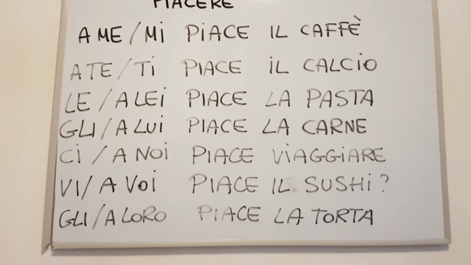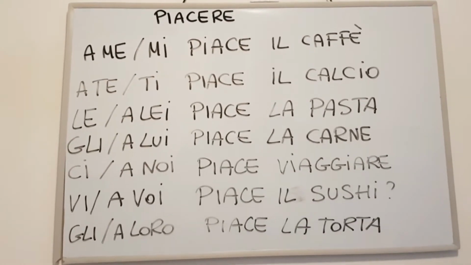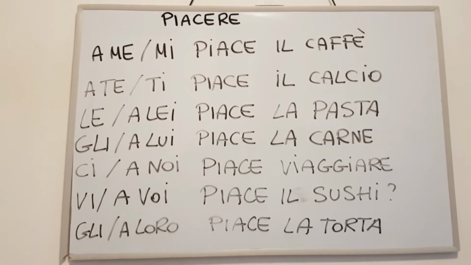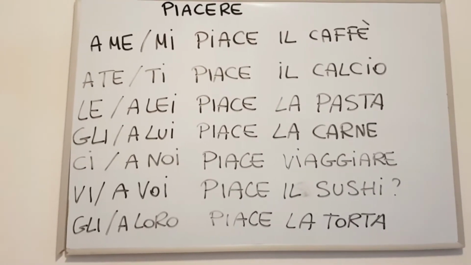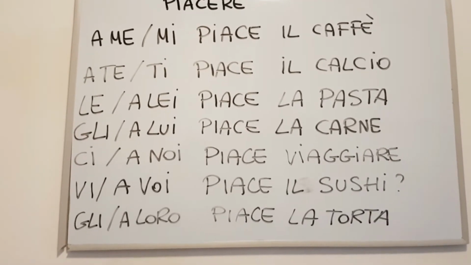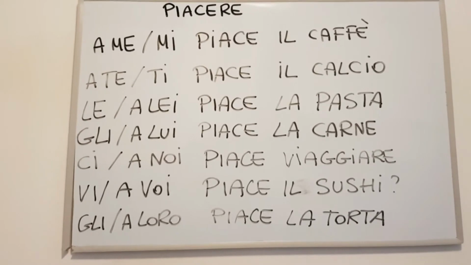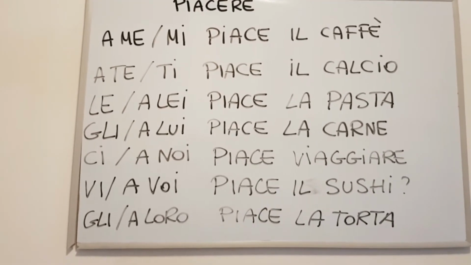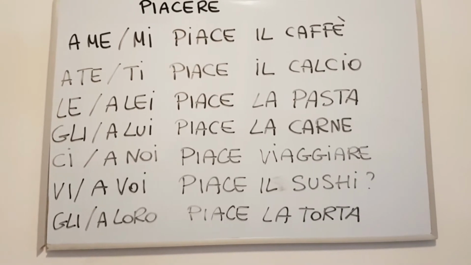A me, o mi, piace il caffè. A te, ti piace il calcio. A lei piace la pasta. Gli, or a lui, piace la carne. A noi piace viaggiare. A voi piace il sushi. A loro piace la torta.